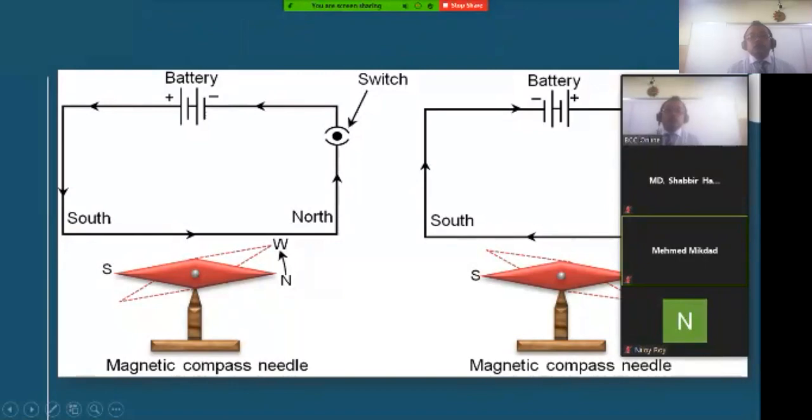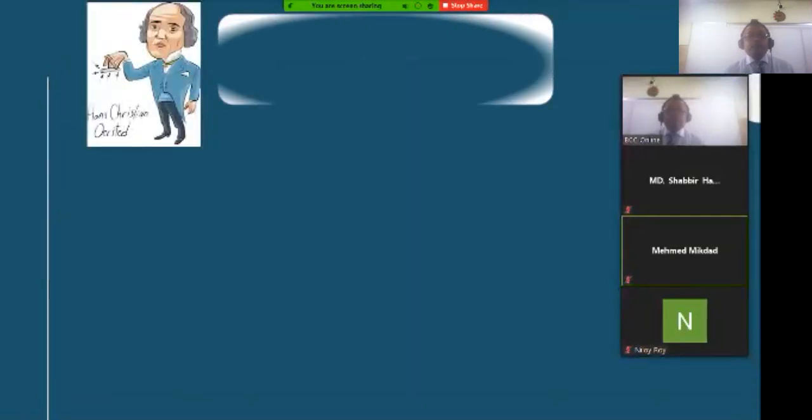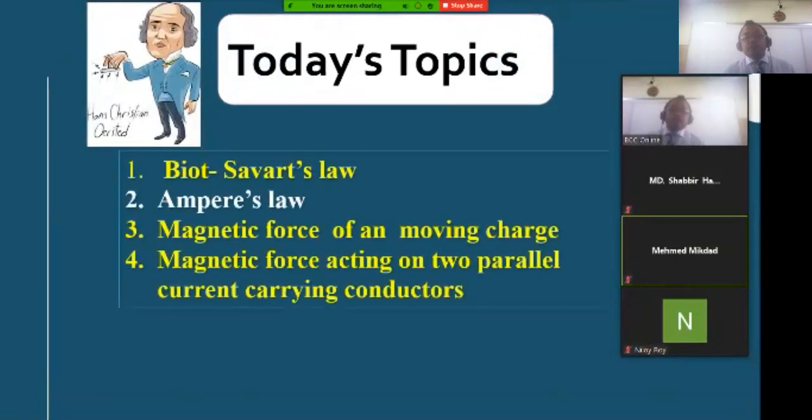Okay, observe this picture and try to gauge yourself what should be our today's topic, sir. Yes, our today's topics are Biot-Savart's law, Ampere's law, magnetic force on a moving charge, and magnetic force acting on two parallel current carrying conductors.